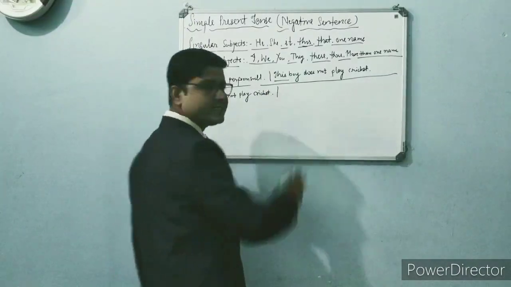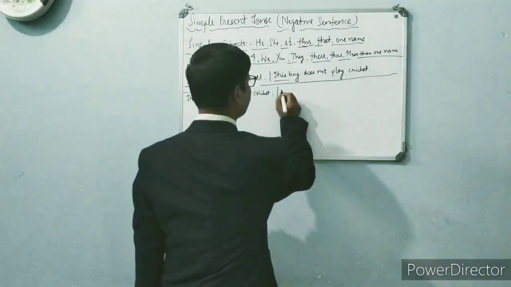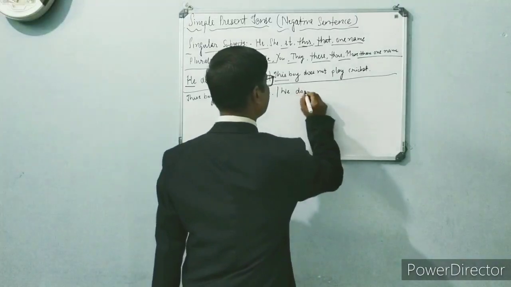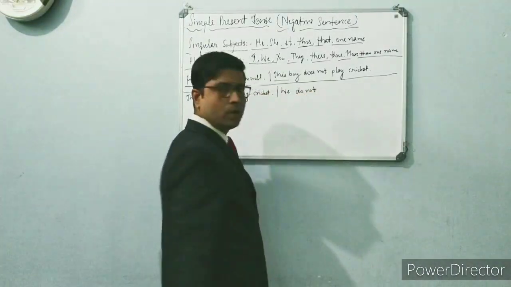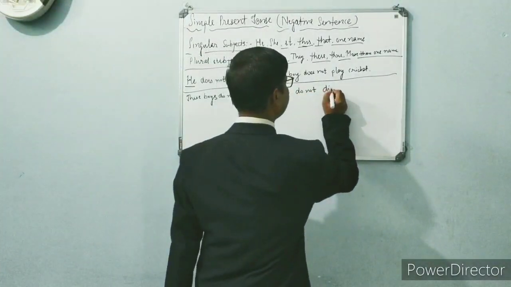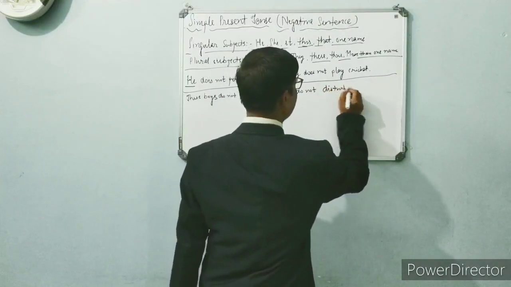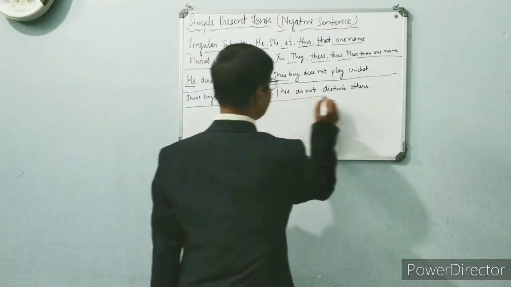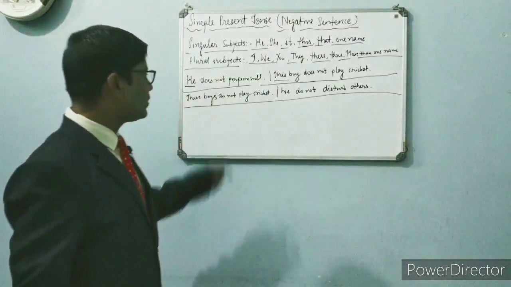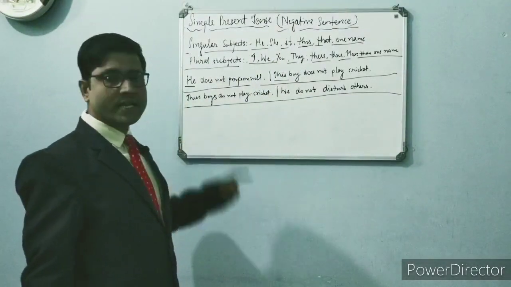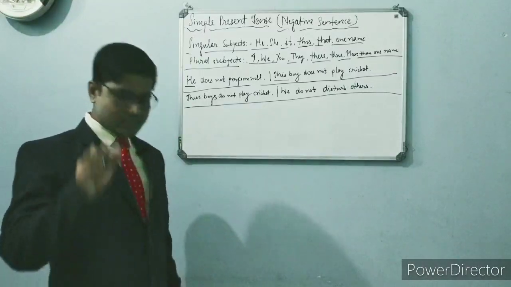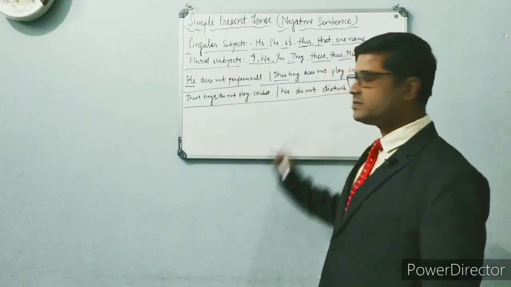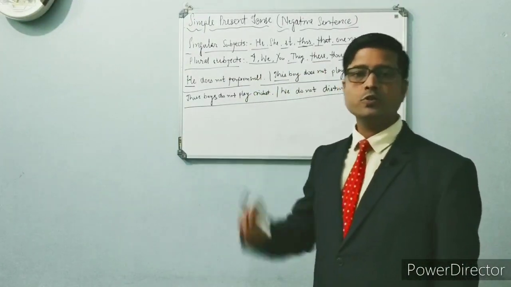Another example: we do not disturb others. Here, I have given another plural example. So you can think very well that with the singular subjects we have to use does not, and with the plural subjects we have to use do not.